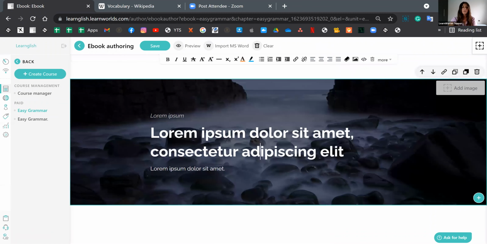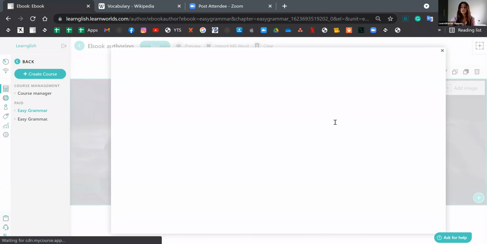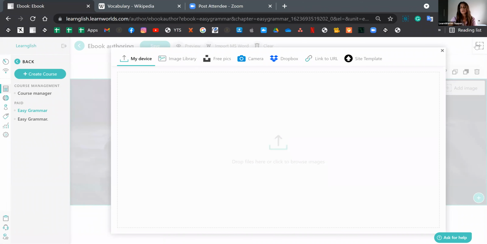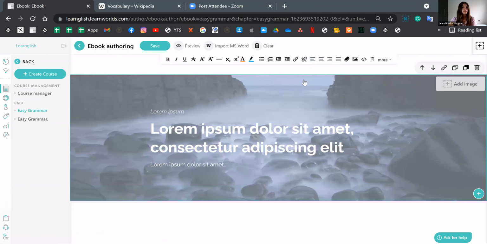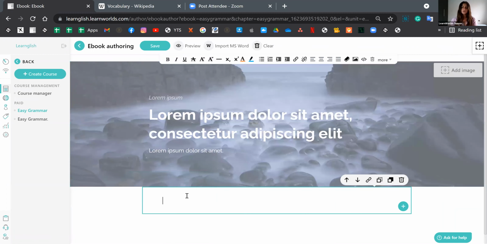Of course, you can use the top bar. You can edit the color that's on the top right here. You can edit the background image again. The image library will pop out for you to select the image. But I feel like these are okay for now. Let's also go ahead and add some text, right? Usually ebooks mostly consist of text. So I can either start typing it in, or if I have my text somewhere else, I can get it from there. And that's what I'm going to be doing.